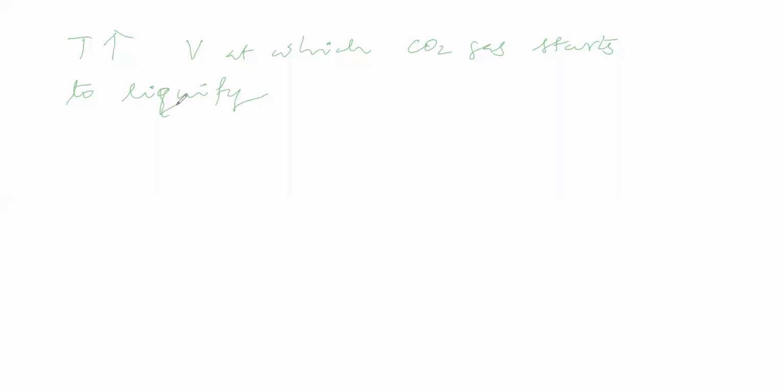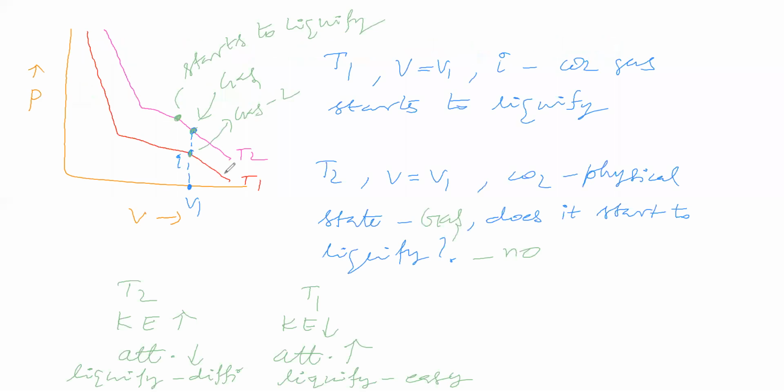Now see that you are raising the temperature. At T1, at this volume, carbon dioxide gas starts to liquefy. For the same corresponding volume at T2 temperature, carbon dioxide is in gaseous state only. Why? Because kinetic energy is more.